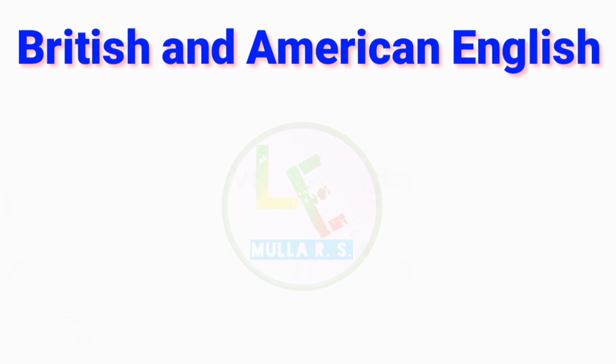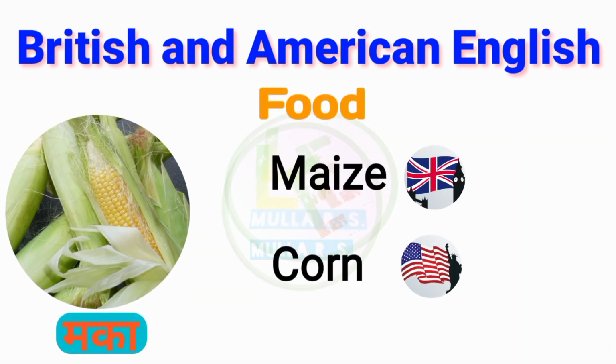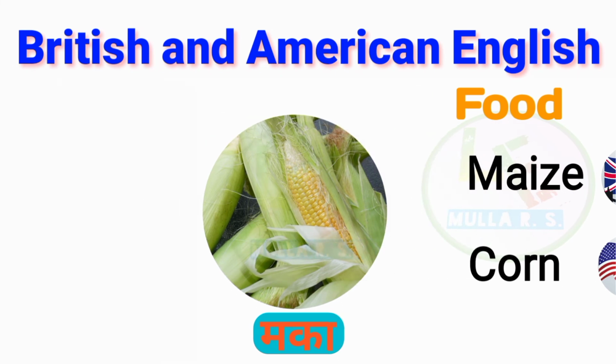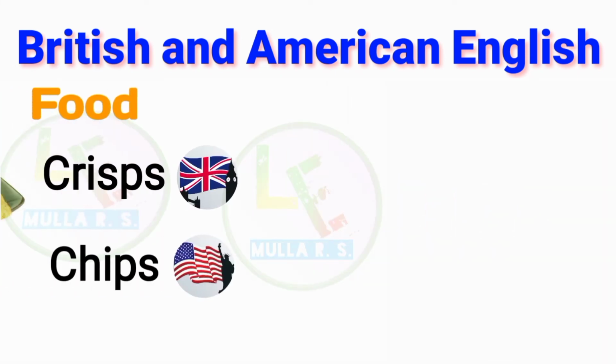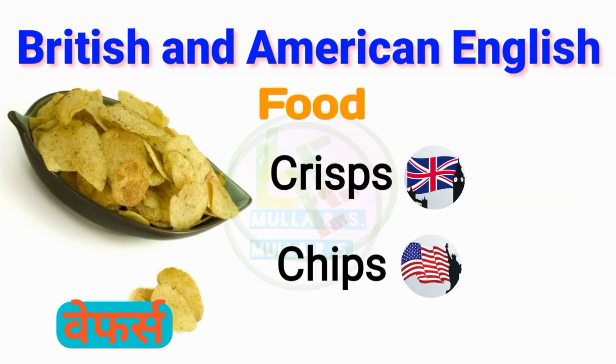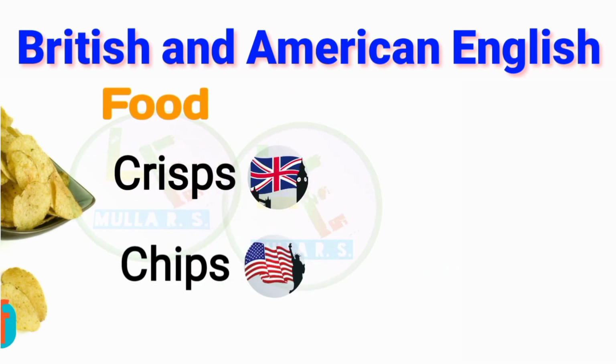The first word is maize. In Britain, it is called maize, and in America, it is known as corn. Commonly, we call it corn due to popcorn or cornflakes. From cornflakes, let's move to chips. In Britain, it is called crisps. See, this word is very interesting. In Britain, it is called crisps, and in America, it is known as chips.